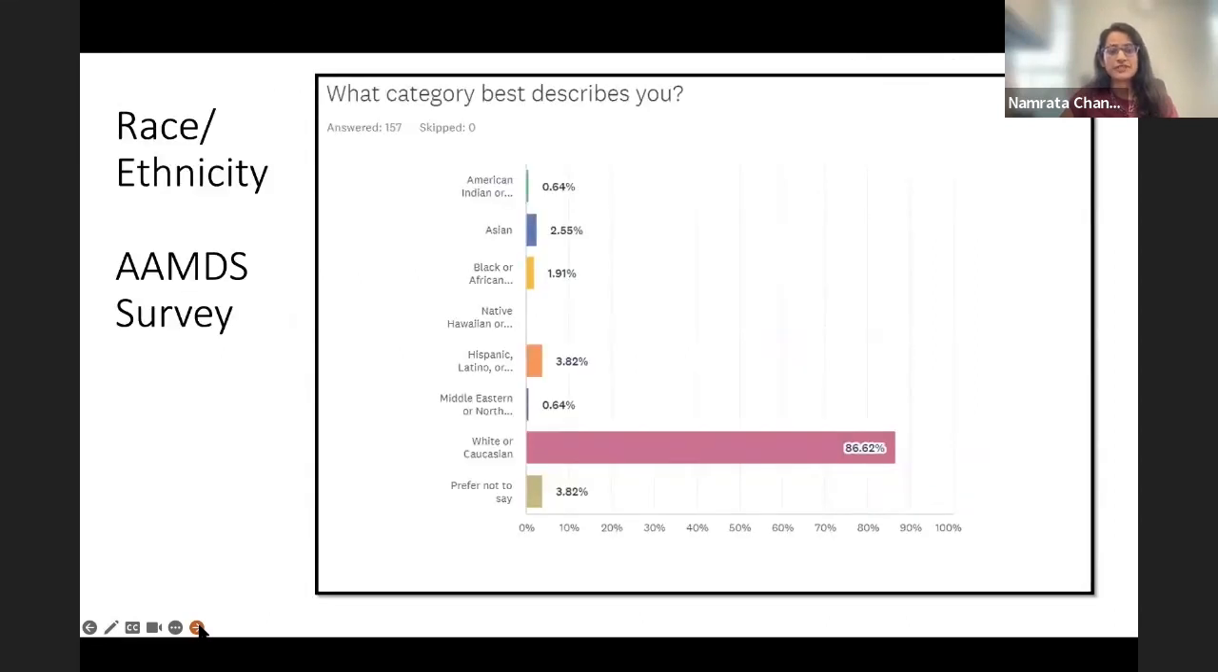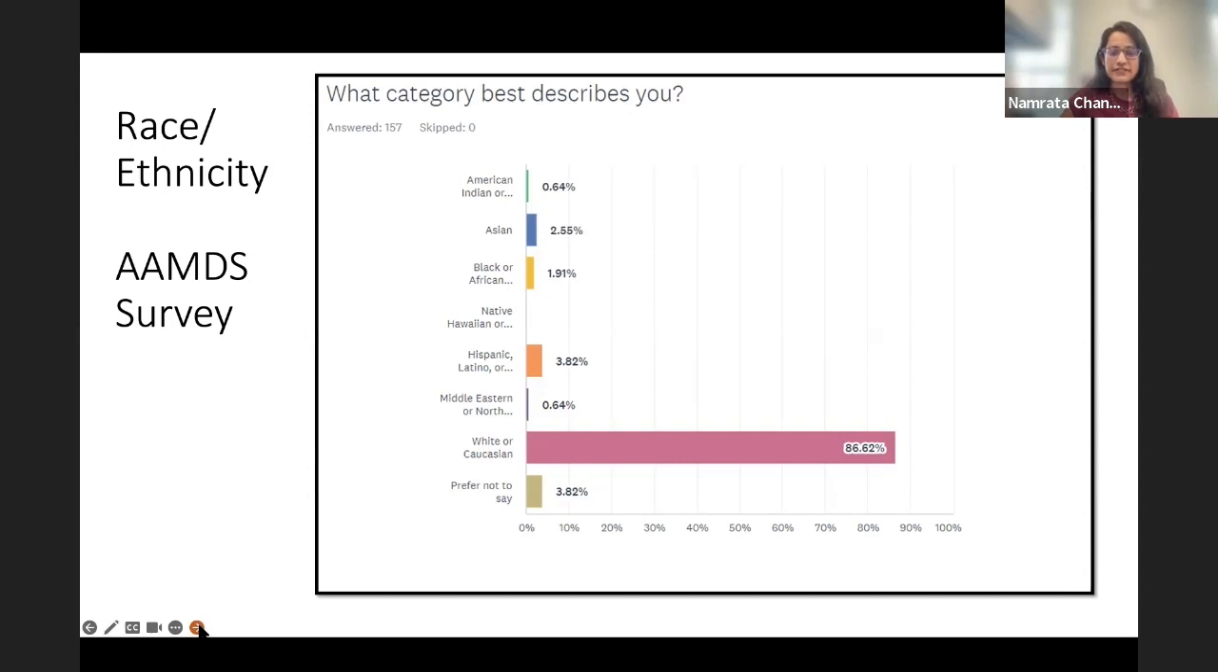Now, when it comes to race and ethnicity, I'm sure we will be talking much more about this. But what was interesting to me is in the AAMDS survey, as you can see, 86% of respondents were Caucasian. And this isn't really, or Caucasian patients overall, not Americans.